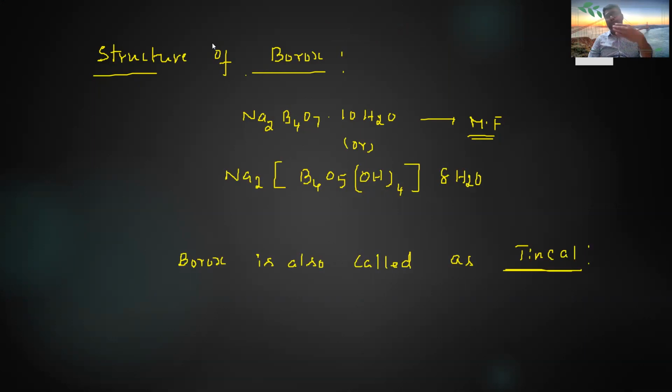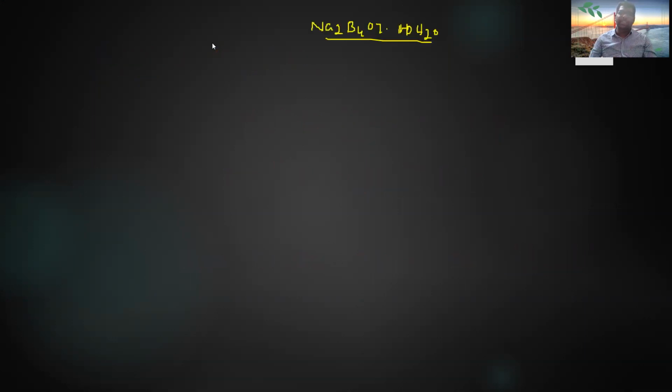Okay, what is the structure of borax? Here, how many boron atoms? Na2B4O7·10H2O, this is the molecular formula of borax. Already, conveniently, Na2B4O5 with OH taken 4 times. So here this is boron. How many boron atoms? 4 boron atoms arranged like this. In this structure, what is the hybridization of boron? How many hybridizations are possible?